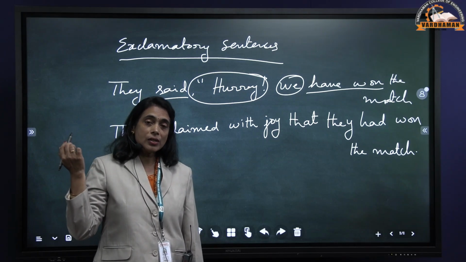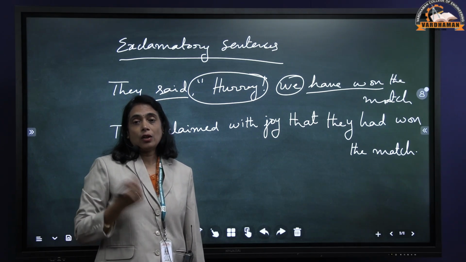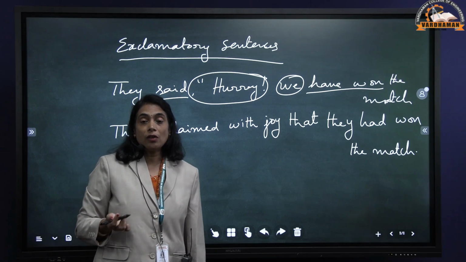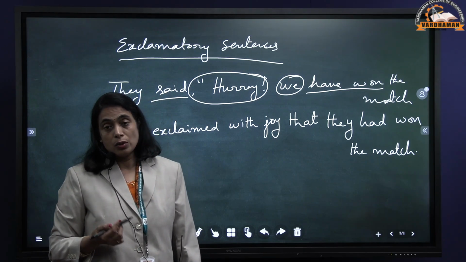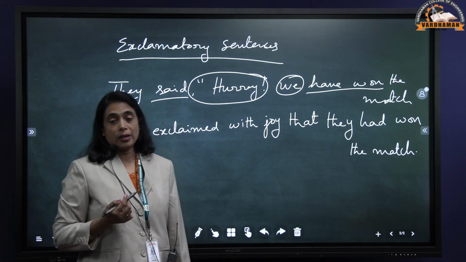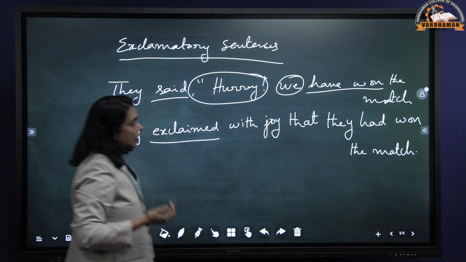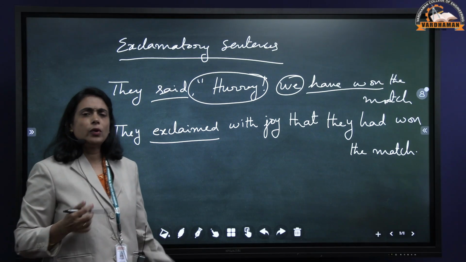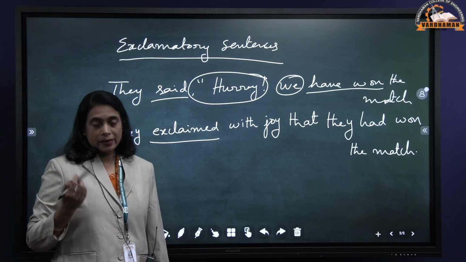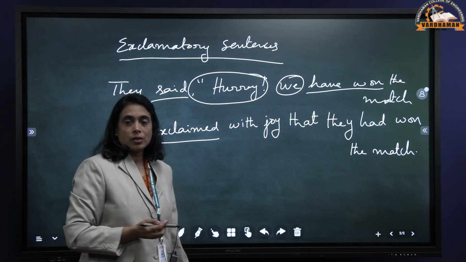So in the assertive sentences and exclamatory sentences, we use the conjunction that. In interrogative sentences, we use the conjunction if or whether. Imperative, we use to if it is positive sentence, or not to if it is negative sentence. Okay. So this part, exclaimed with joy. If it is surprise, exclaimed with surprise. Or if you don't know exactly, then you can use even just exclaimed. You can leave it like that. Exclaimed that they had won the match.